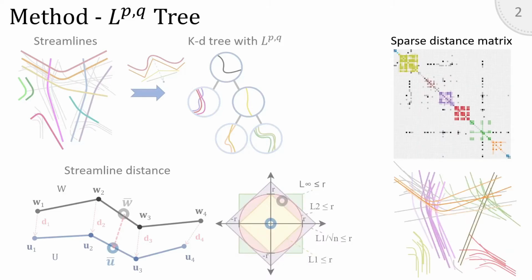This search can afterward be used to reconstruct a sparse distance matrix, computing the distance between all streamlines within a given radius. And this could be used afterward to cluster them together.